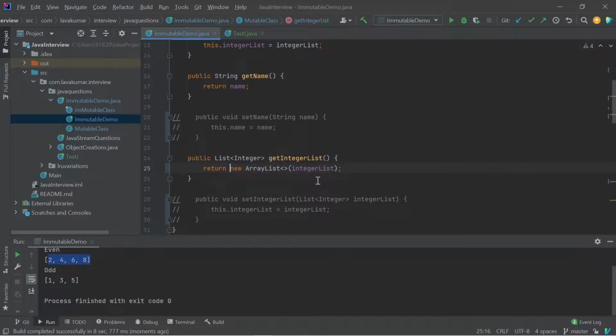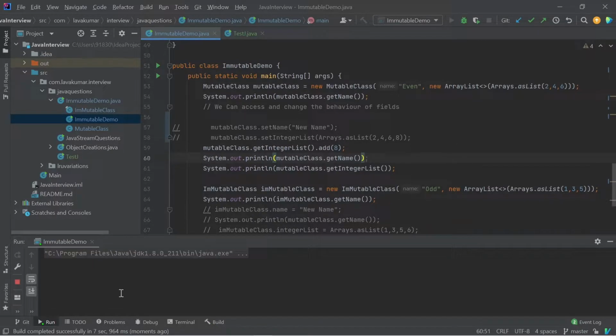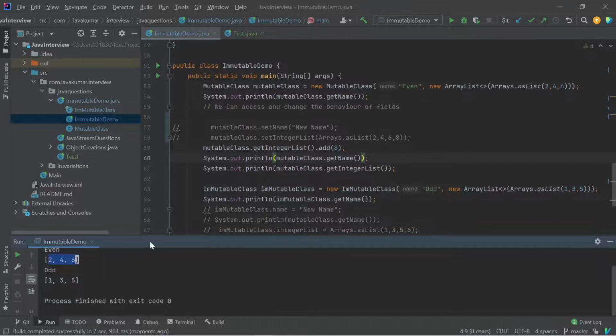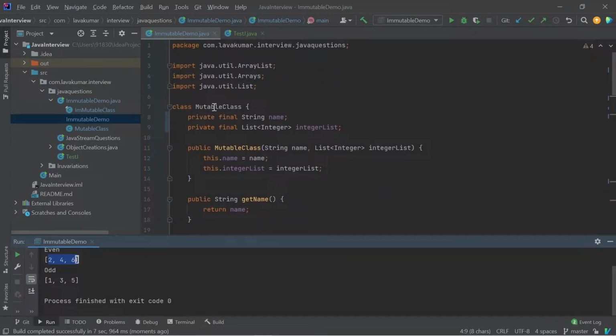Which means that every time you use the getter, you get a different memory allocation instead of the same reference. Now if I run the same program, instead of getting 2468, our actual answer should be 246 only, not 8. If you see, I'm getting 246. So this clearly says that this mutable class slowly becomes immutable.